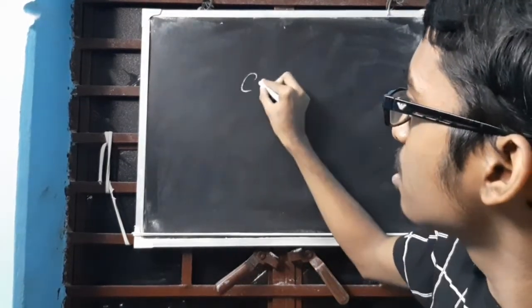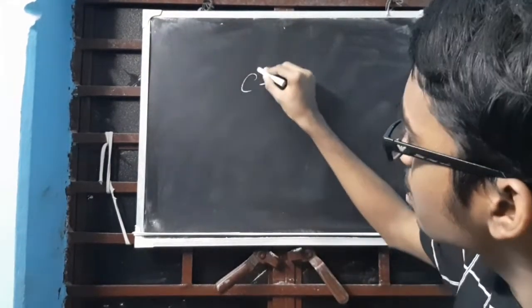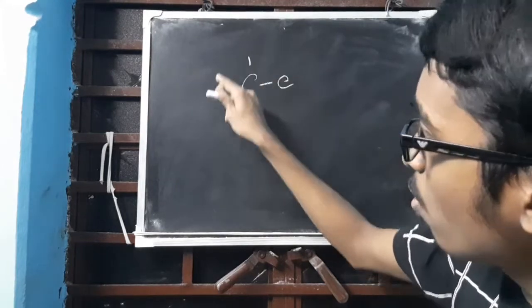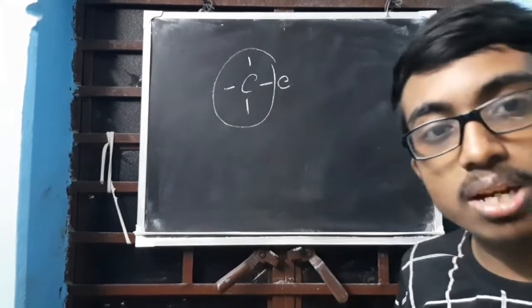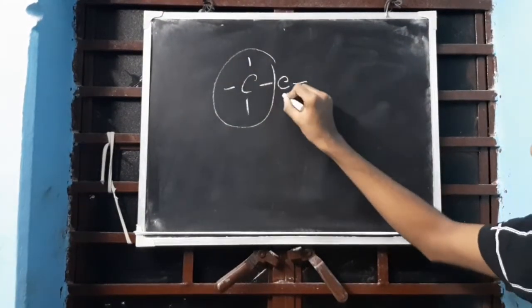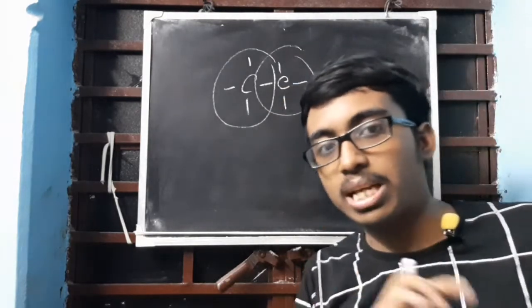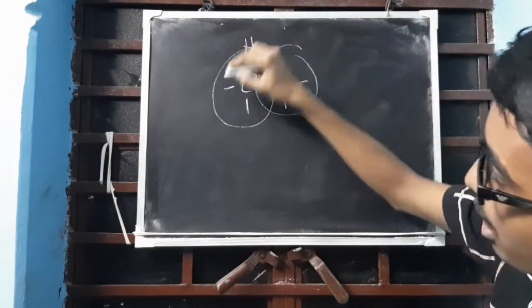Suppose I place two carbons. So how many hands are still empty? One hand, two hand, three hand, four hands complete. You have to check for four hands being complete. How many are left for the other? Three hands, one hand, two hand, three hand, four hands complete. So both of them are satisfied. Now in the free hands we will put hydrogen.